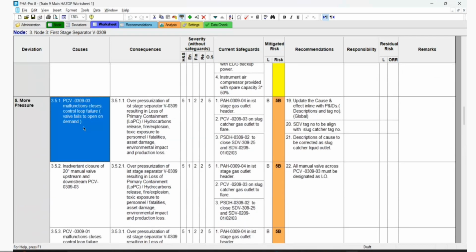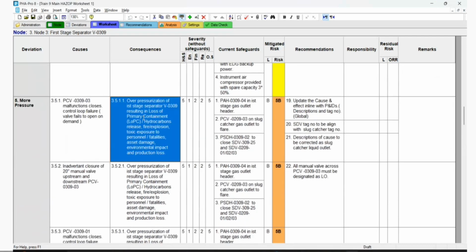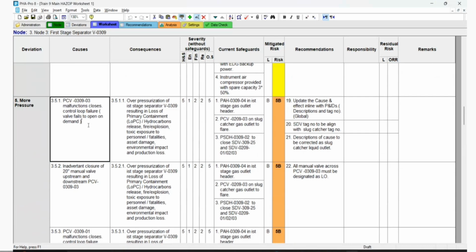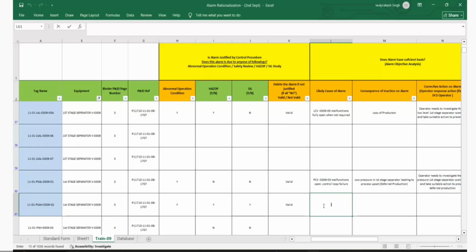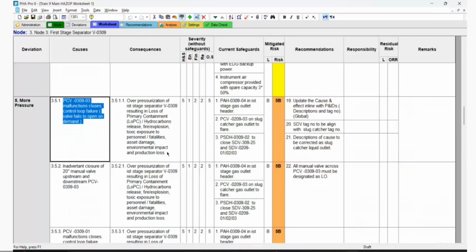ECV 309 over pressure in the first separator, right? This one, right? Yes. When this is on demand and it is not opening, then you will have high pressure. Yes, true. So this is the 30903 malfunction. This is full open. This is the full close. So potential high pressure. I will copy here.